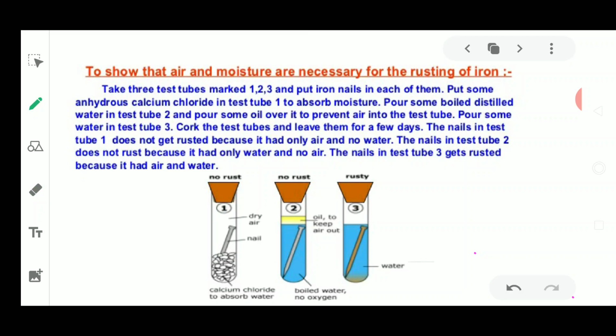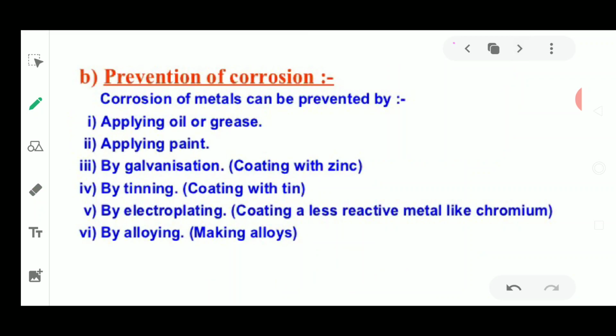Okay, fine. Now in the next slide we will see how we are going to prevent corrosion. So it is very easy, as you have seen. If air does not contain moisture, means somehow you are removing the moisture, or somehow you are not allowing the air to enter inside that iron object, so it is not going to be corroded. So there are simple methods for prevention of corrosion on the metals.